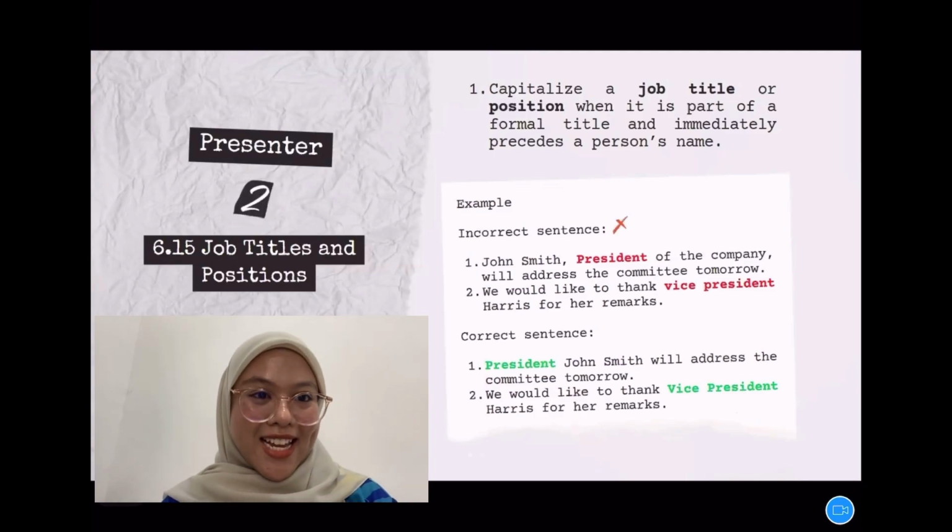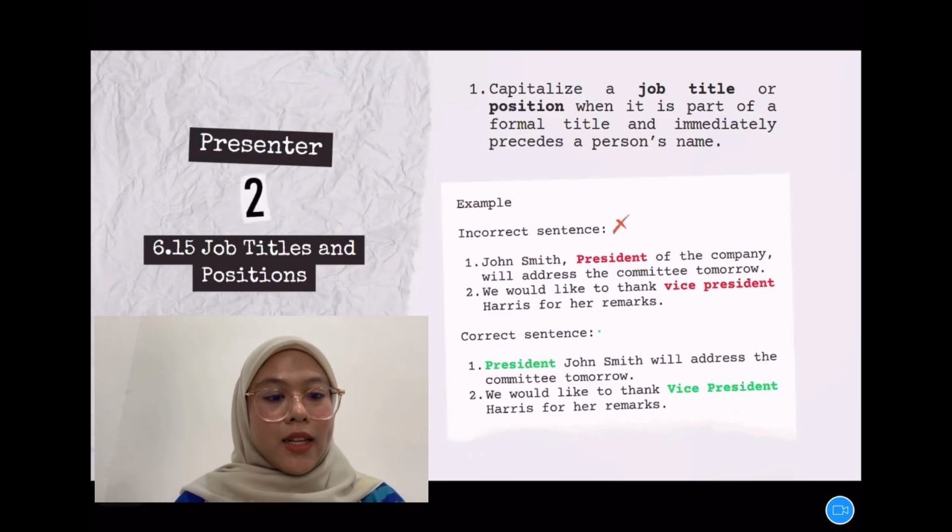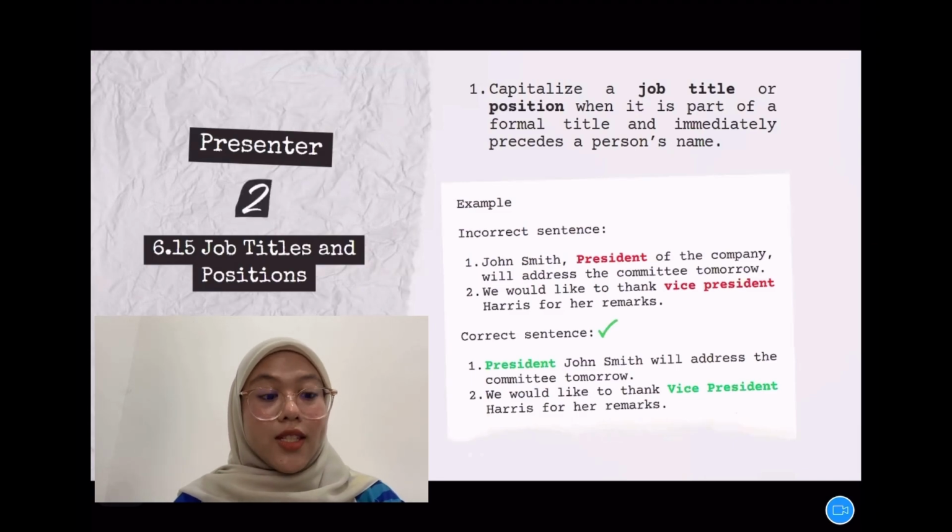Hi, my name is Liyana Aqilah Binti Kamaruzaman, and my topic is job titles and positions. So, capitalize a job title or position which is part of a formal title and immediately precedes a person's name. For example, incorrect sentence: "John Smith, president of the company, will address the committee tomorrow." And the second one: "We would like to thank vice president Harris for her remarks." The correct sentences are: "President John Smith will address the committee tomorrow." And the second one: "We would like to thank Vice President Harris for her remarks."